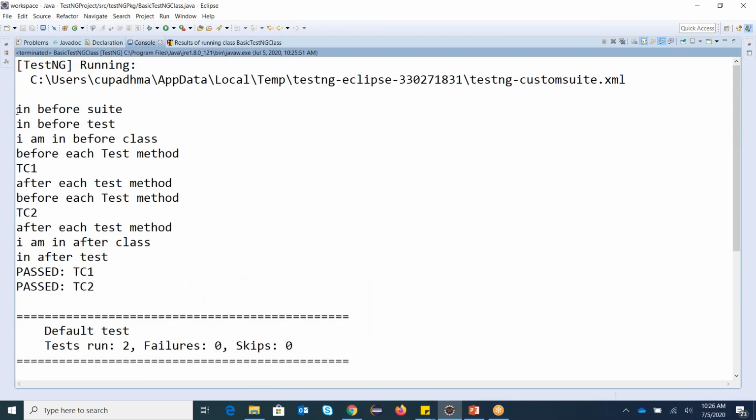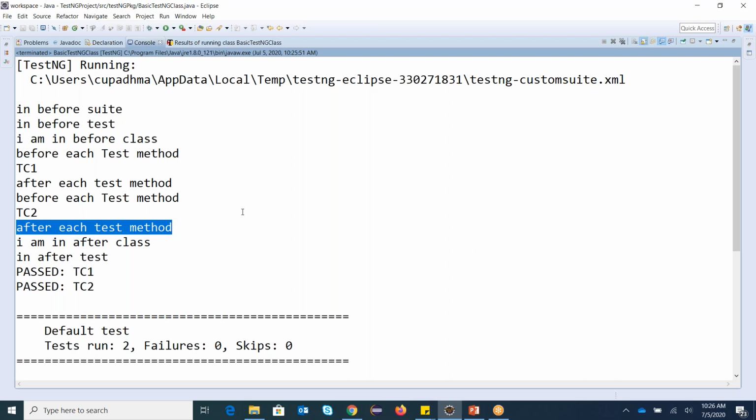See here, I told you @BeforeSuite is first, then @BeforeTest, then @BeforeClass. But as we said, @BeforeMethod will execute before each test method. So @BeforeMethod will execute before the first test case, @AfterMethod after the first test case. Again @BeforeMethod will execute before test case 2, and @AfterMethod executes after test case 2.